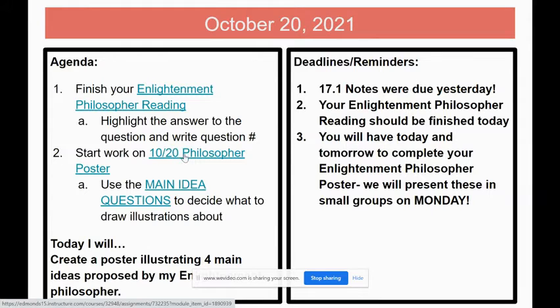To help with this philosopher poster, embedded within my Canvas assignment and also embedded here is a link to what I call the main idea questions. These are intended to guide your thinking about your poster and help you figure out what to illustrate about your philosopher. So I'm going to go into the Canvas assignment right now.